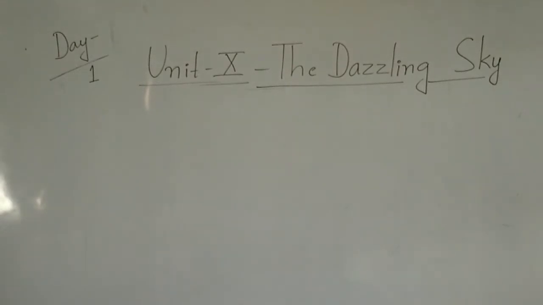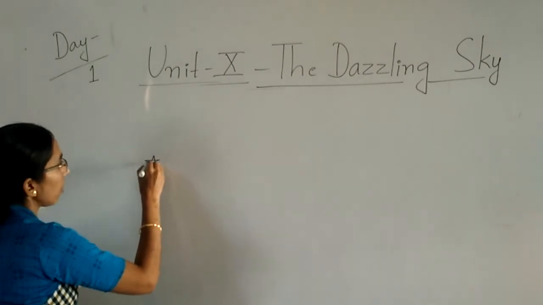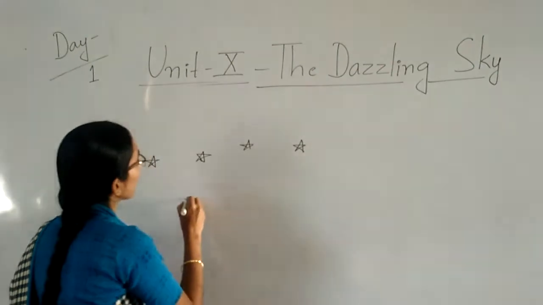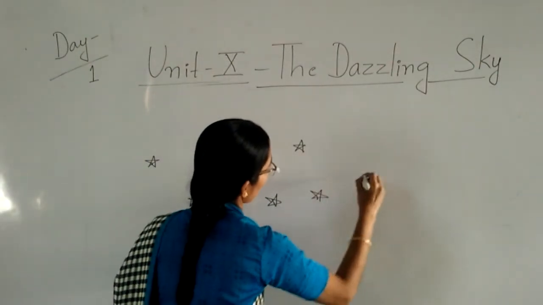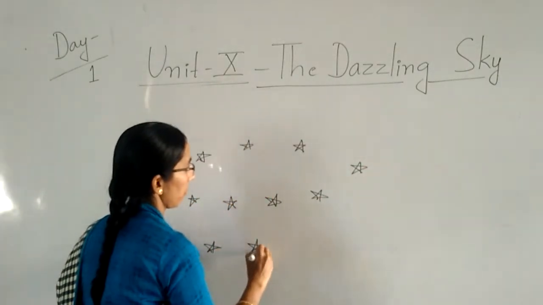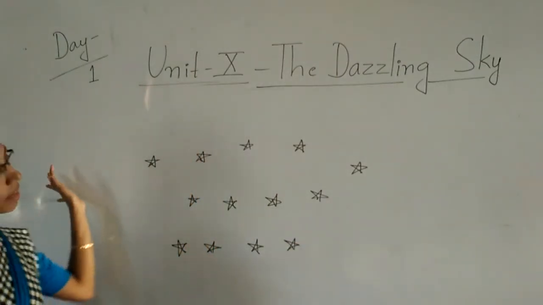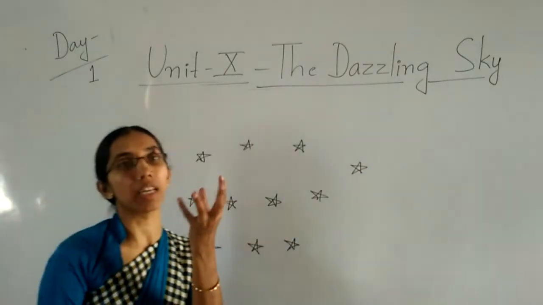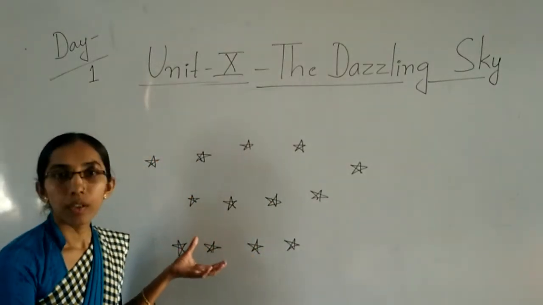So children, numbers of stars you can see in the sky. You know, these all stars are twinkling. You can see here, these all stars are twinkling. You know, children? So stars are twinkling. It is dark. In the dark we can see how it looks. It looks like a diamond. You know? The stars are twinkling.